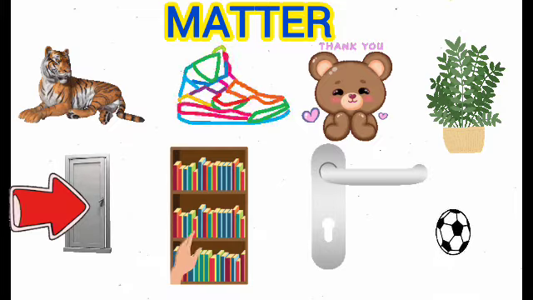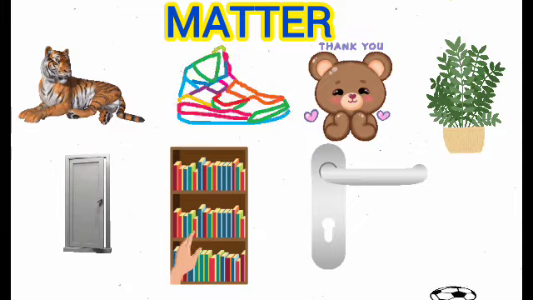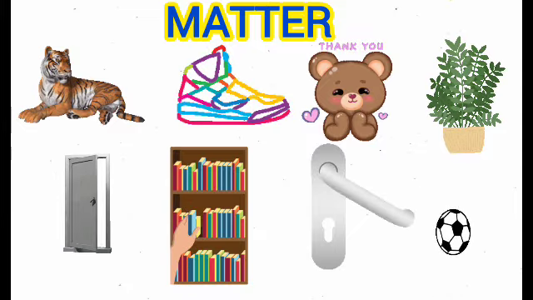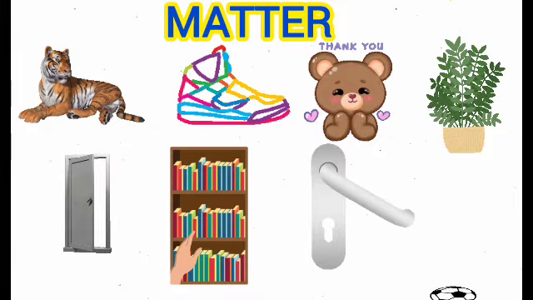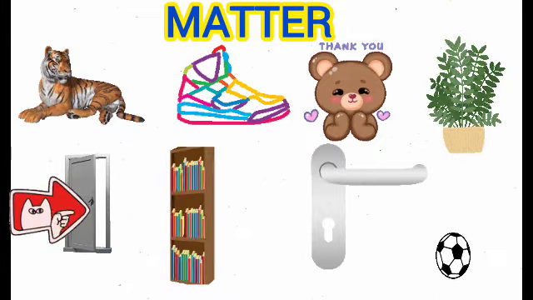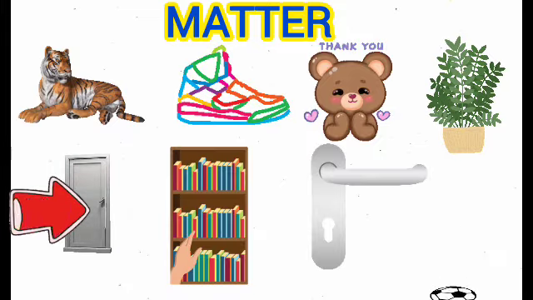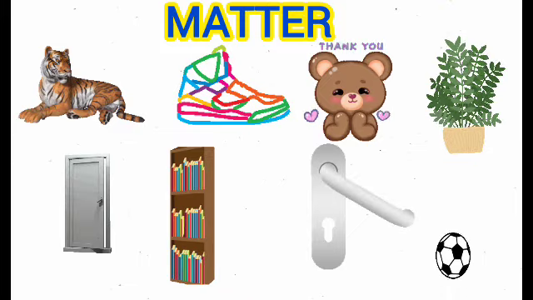For example, take a look at the door, the shelf. All these things are matter. They are termed matter because they actually occupy space. You can see that they take up space, and you can also measure their mass. For example, you can say the door is 3 kilograms, 1 kilogram, 10 kilograms. So that's the reason that they are called matter. They have mass and they occupy space.